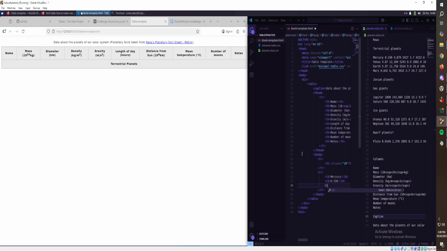Another TD. So 1, 2. 4879. Table data of 5427. Let's see how this is looking. Yep, density, beautiful.